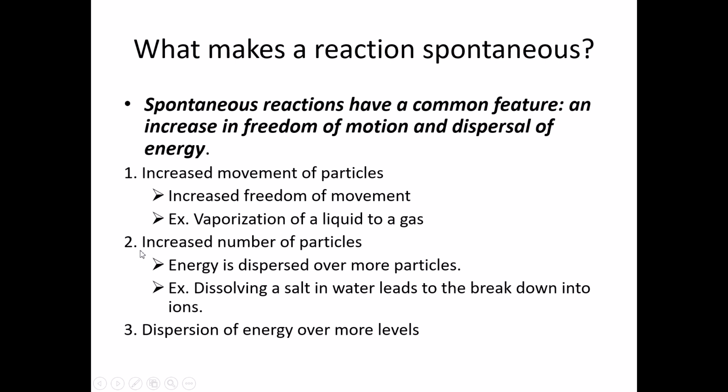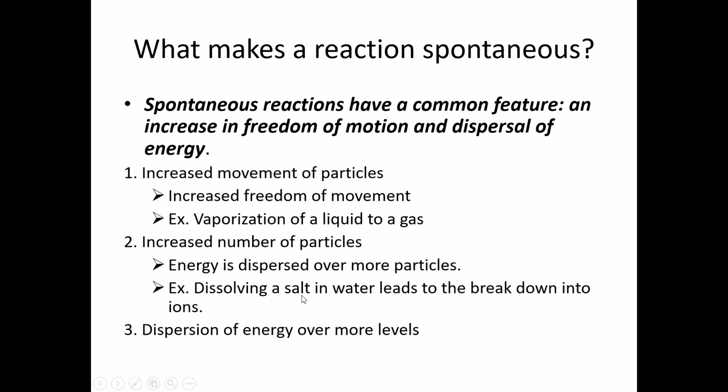Another possibility is increasing the number of particles, so a large complex breaking into smaller pieces. The smaller compounds can move more, and energy is dispersed over more of these particles. Dissolving is an example of this, along with breaking down a complex compound.